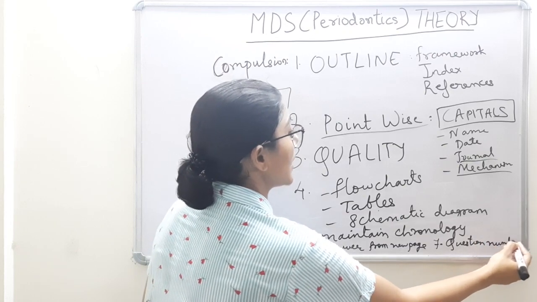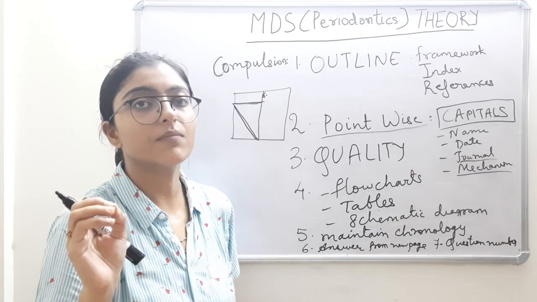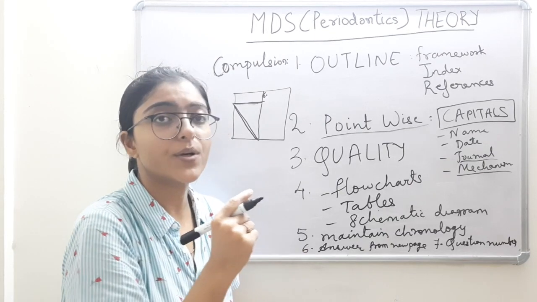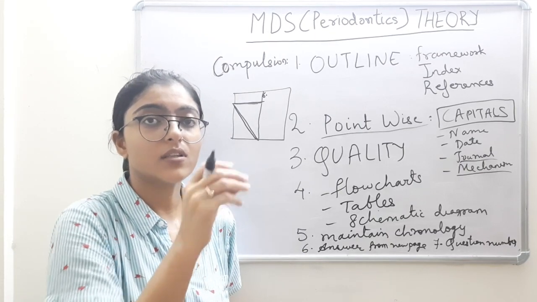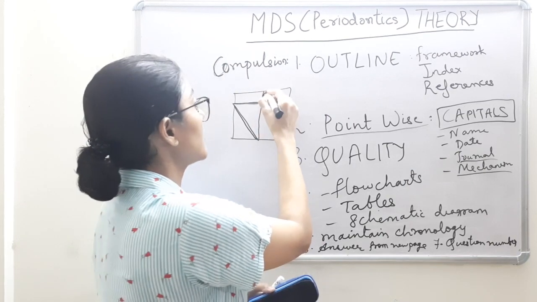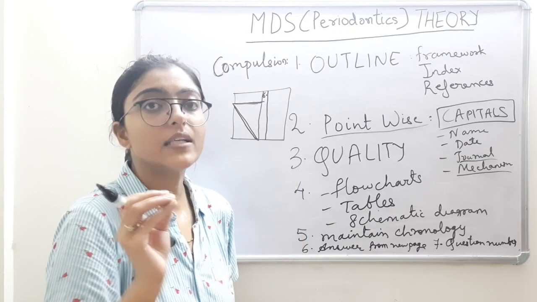And then the last point should be the question number or the answer number. Write your answer number clear and in a readable manner, a little dark, because given the condition that it is going to be scanned, we want everything to be readable. Okay, so write your answer number in that margin in a clear and bold manner.